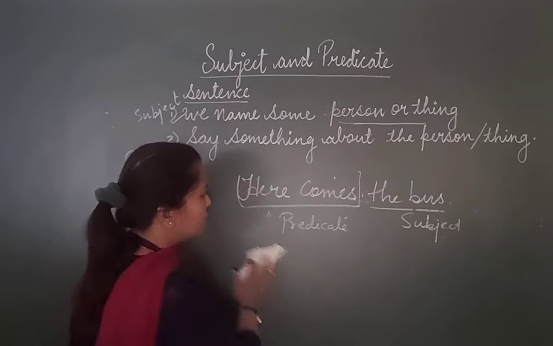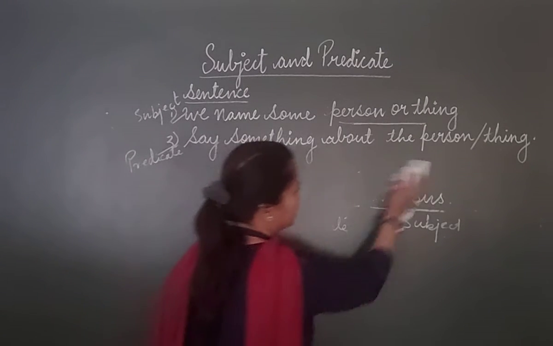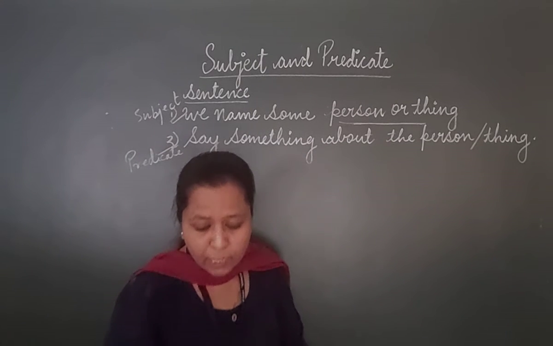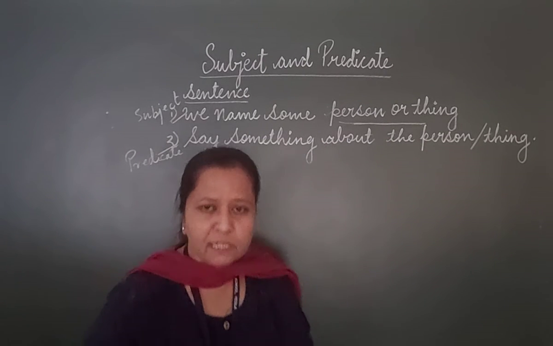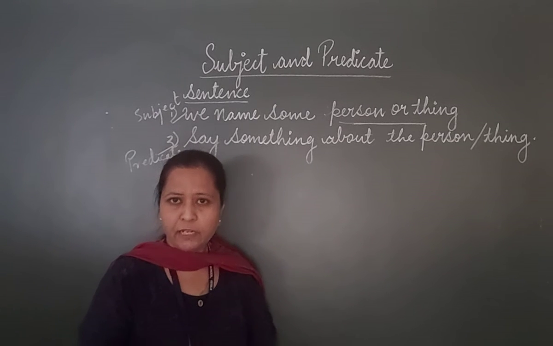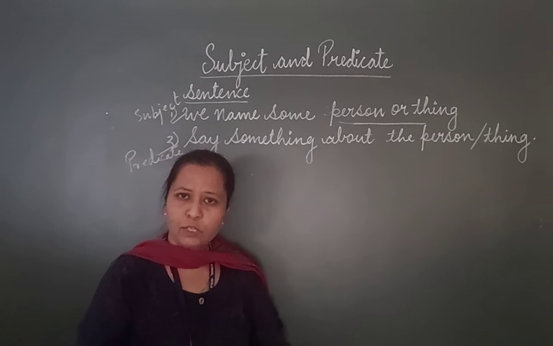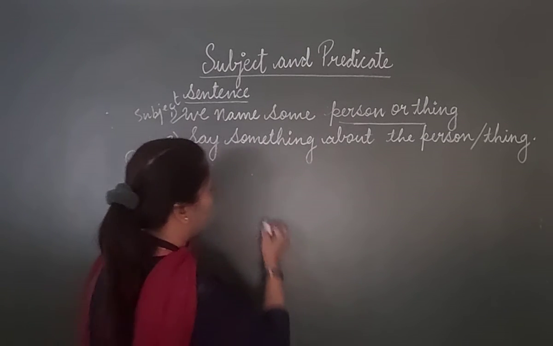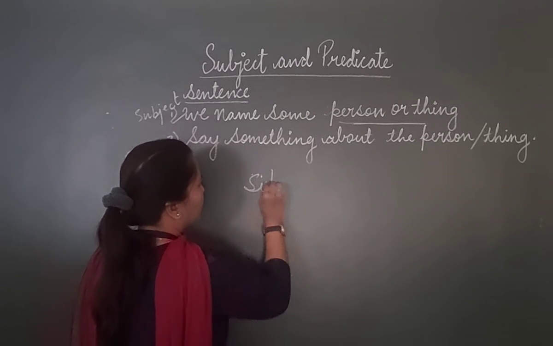Now in some of the sentences, you will find that in some imperative sentences the subject is left out. For example, Sit down.